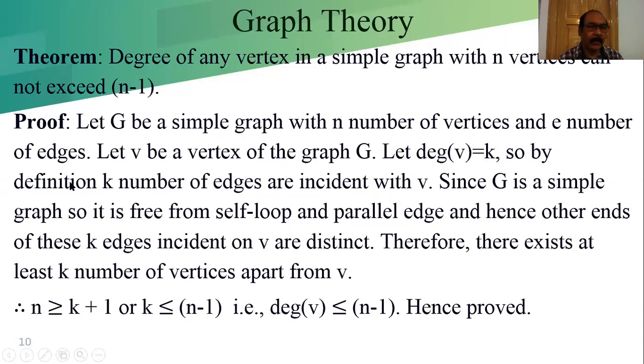So by definition, k number of edges are incident with V. What is the definition of the degree of a vertex? Number of edges incident to the vertex. That means k number of edges are incident to that vertex.